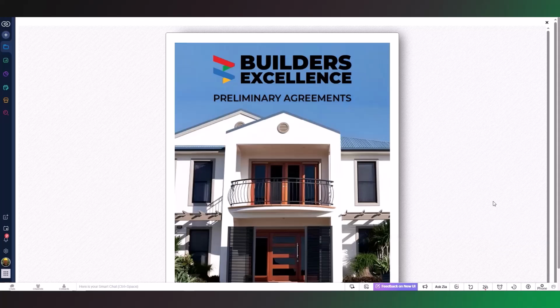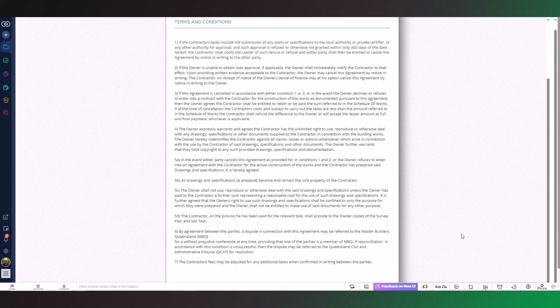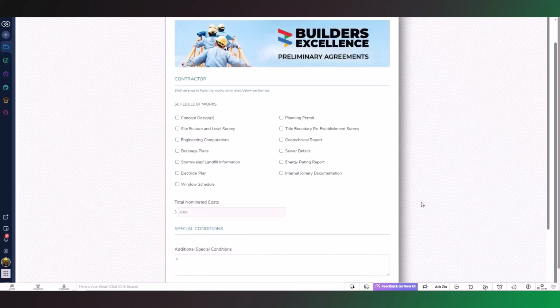We have a preliminary agreement example here. This is an example of what an agreement could look like to your customers. Let's skip to the schedule of works. Here, the customer or sales consultant can tick the options they want, which are automatically calculated under total nominated costs.